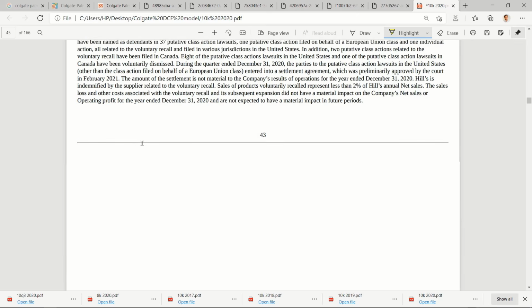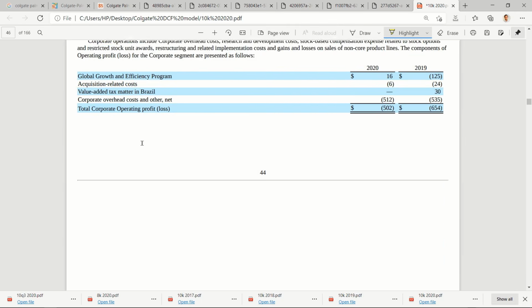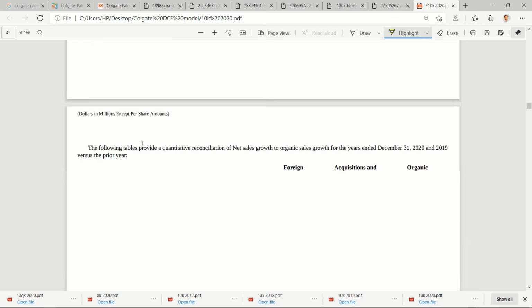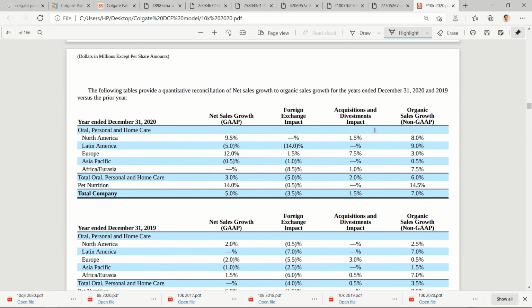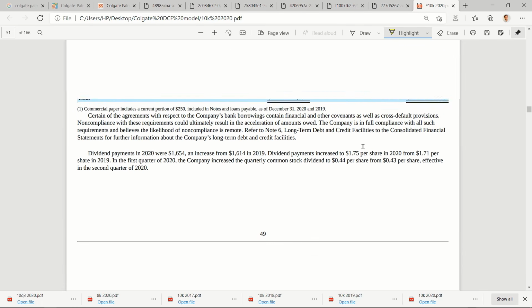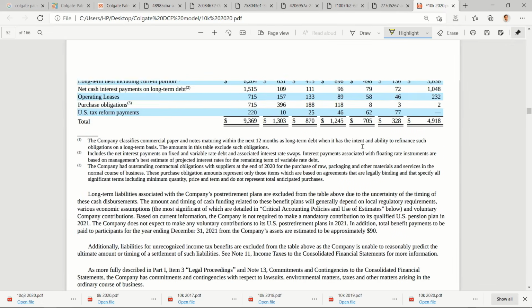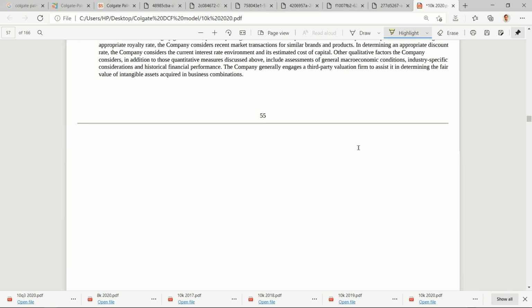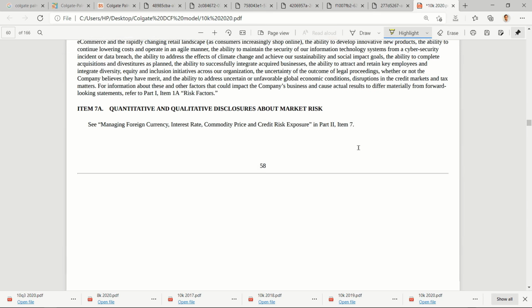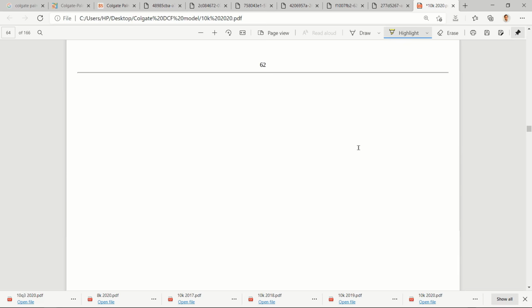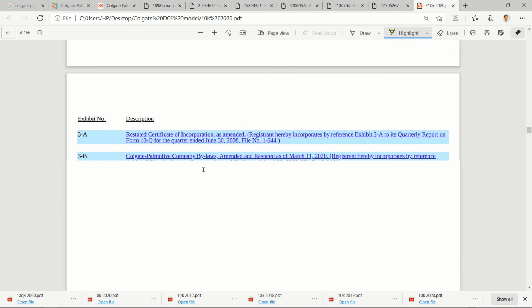So let me scroll down. Okay, so I think this would help us. Not this one, just a second. No. So I think we have reached the financial statements exhibit.